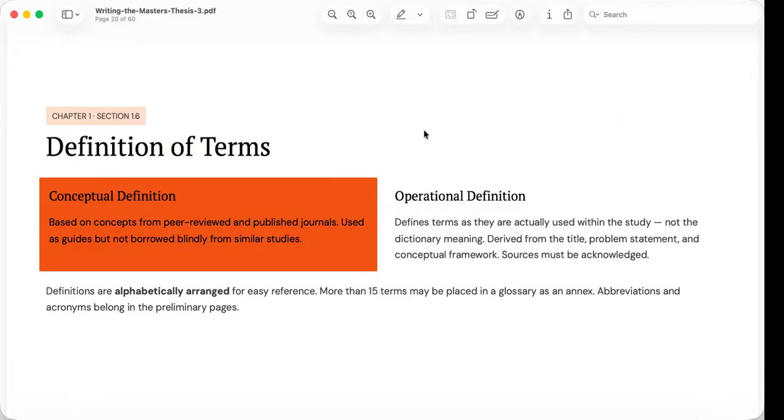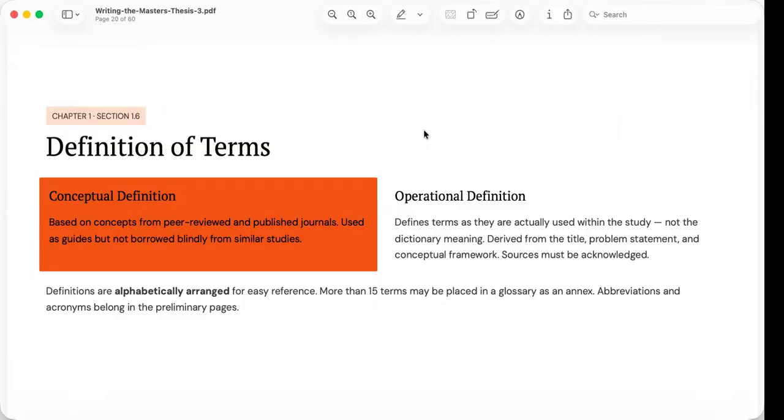Finally, we are also reminded that the definitions should be arranged alphabetically for easy reference. So, if the study contains a large number of specialized terms, they may be transferred to a glossary placed in the appendices. Meanwhile, abbreviations belong in the preliminary pages rather than in the definition of terms section.